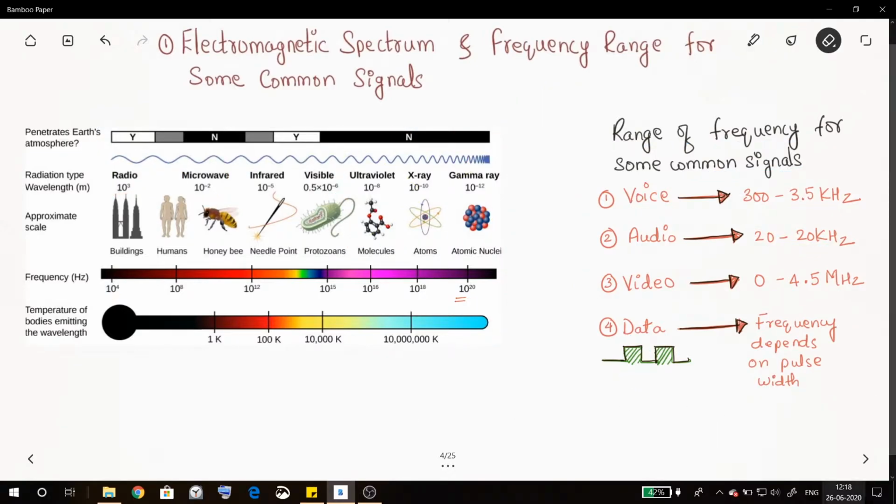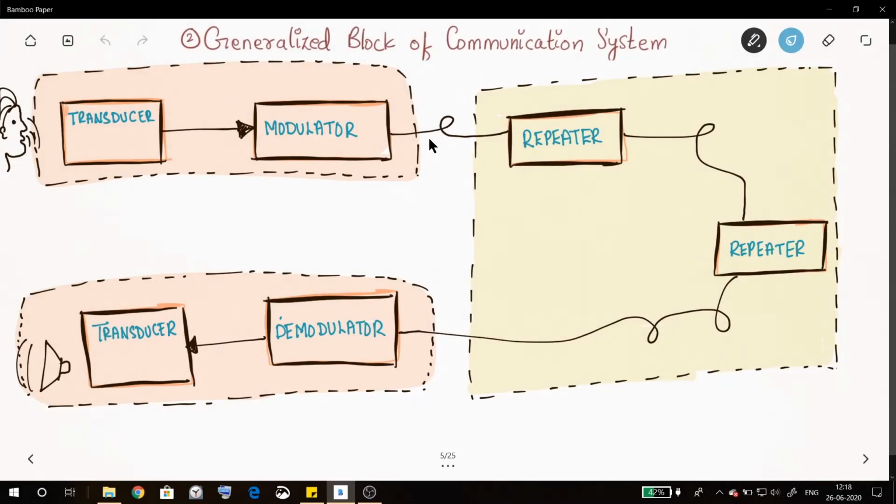Now let us move to the next topic, that is the generalized block diagram of a communication system. In a communication system we have mainly three parts. First part is the transmitter, then we have the channel, and then we have the receiver.